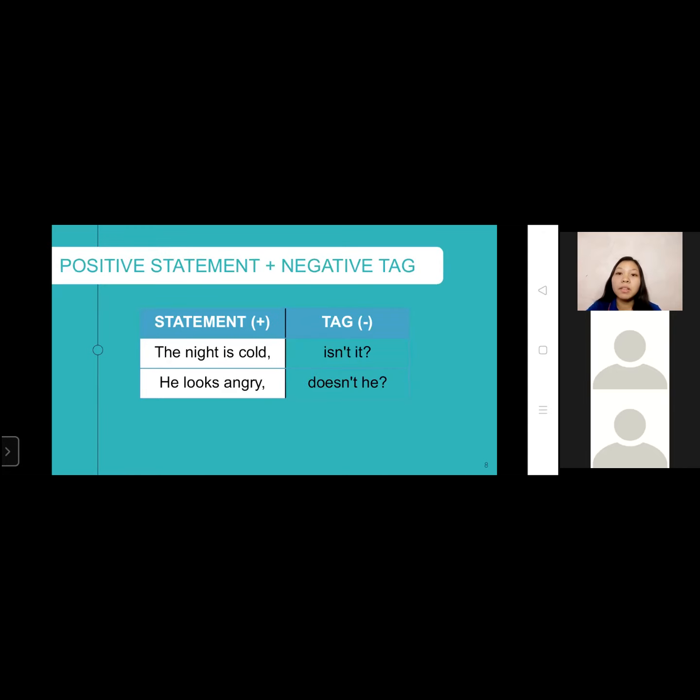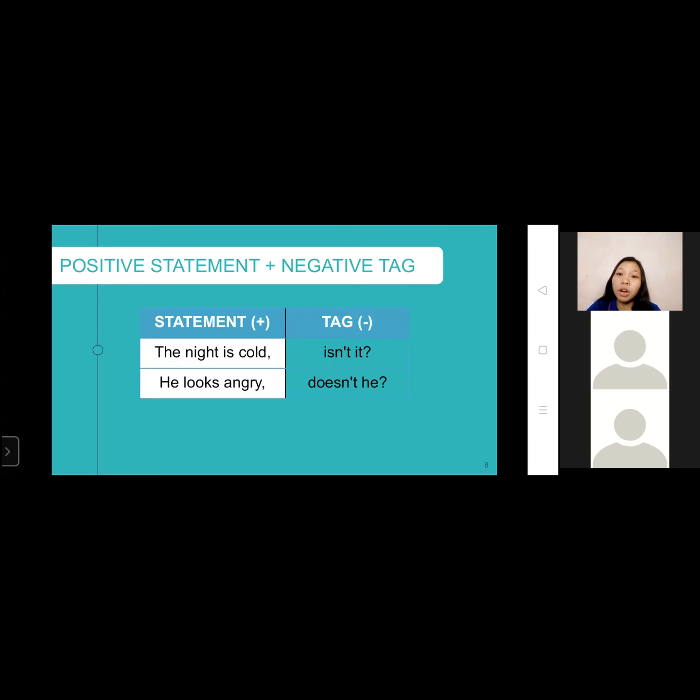Next, a positive statement is followed by a negative tag. Please read the examples, Valaine. The night is cold, isn't it? He looks angry, doesn't he? All right. Both of the statements are positive, so the tags should be negative. The negative of is is isn't.